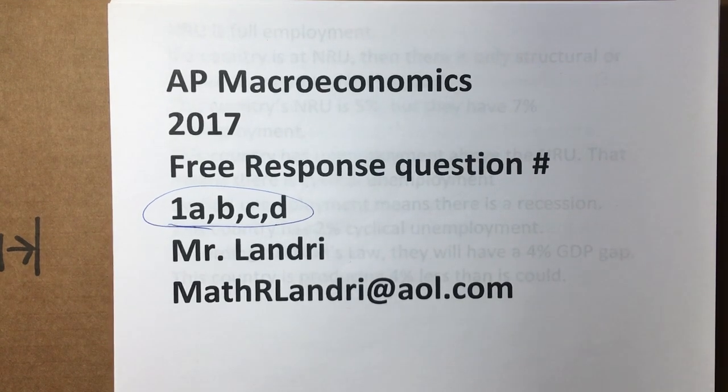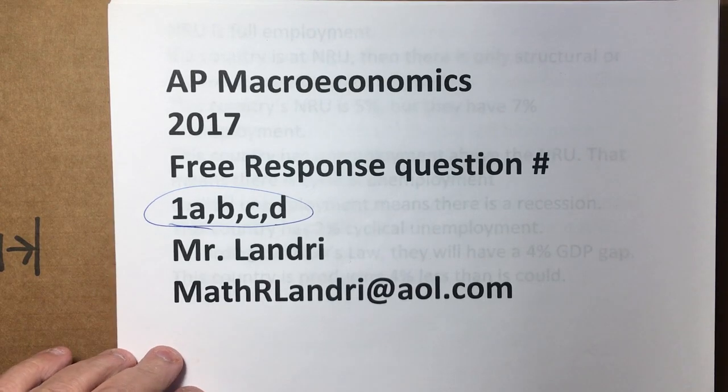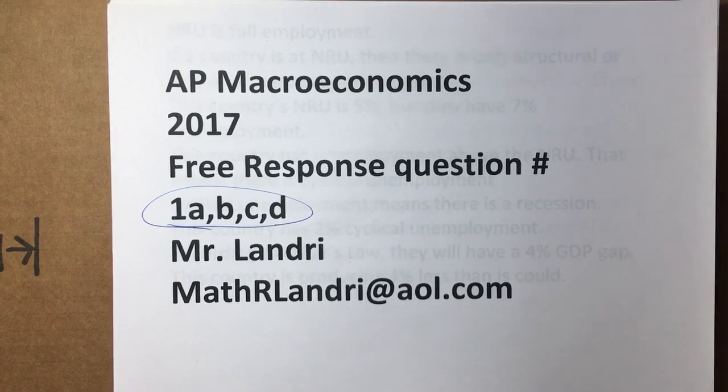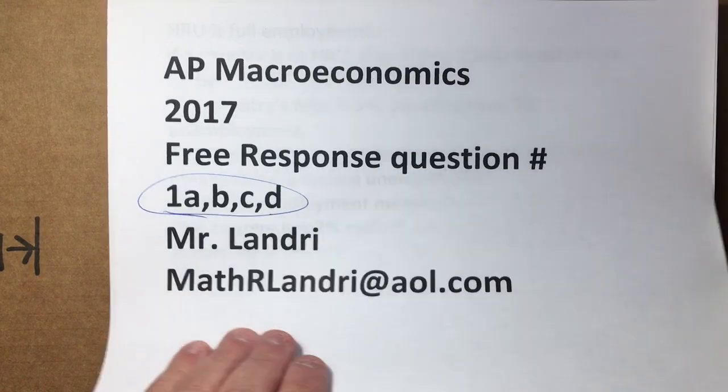Hello, boys and girls. Let's take a look at the 2017 free response question number 1, parts A, B, C, and D. I'll do the subsequent parts in a separate video. Okay, so it says that there's this country X. It has actual unemployment of 7, a natural rate of unemployment at 5, and inflation is at 3. Now, let's talk about that first before we start to look at the question.